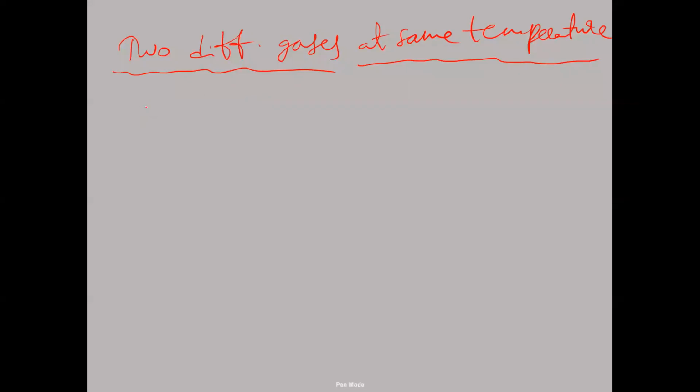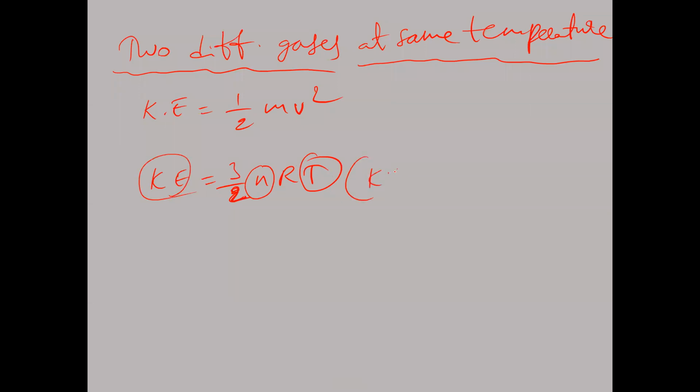So what is kinetic energy? Generally the formula, kinetic energy is equal to half mv square we take. Or kinetic energy can also be taken as 3 by 2 nRT. We'll discuss this one later, in coming topics. 3 by 2 nRT means what? n is number of moles of gas. R is universal gas constant. Capital T is absolute temperature or Kelvin temperature. So your kinetic energy is directly proportional to what? Kinetic energy is directly proportional to temperature, right? So if temperature is greater for the gas, kinetic energy will be greater.